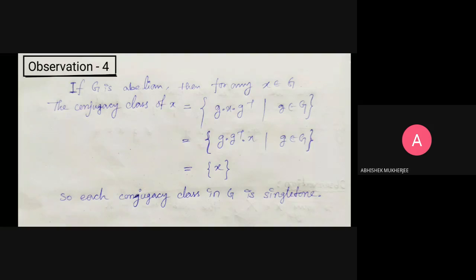So each conjugacy class in G is singleton. If the group is abelian, then all the orbits, all the conjugacy classes, will be singleton.